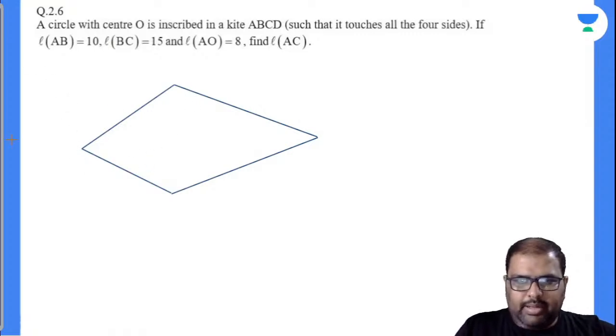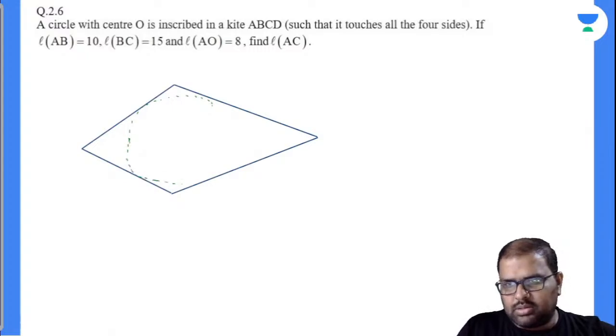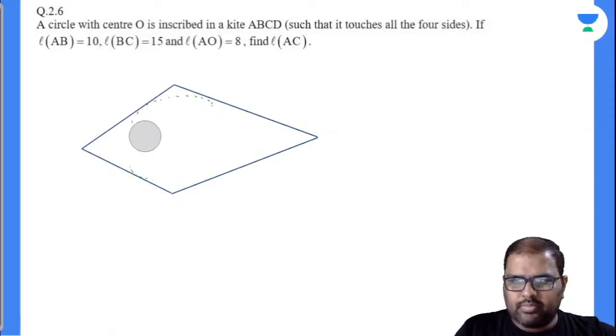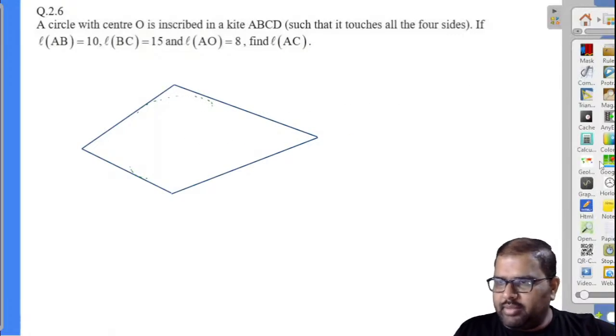So I'll be taking down a circle here. Don't mind the shape of this circle, my best to draw this.